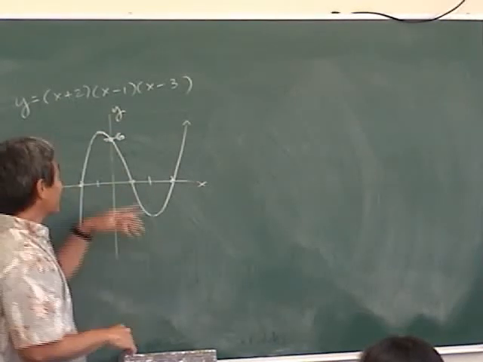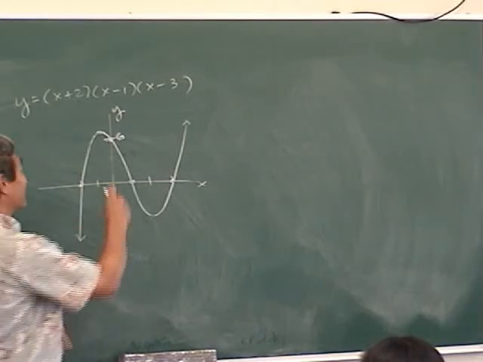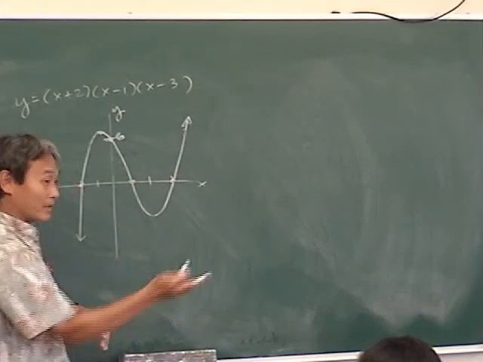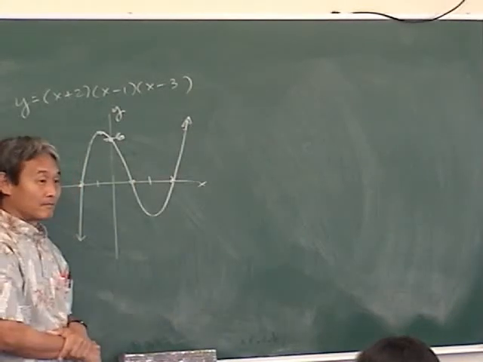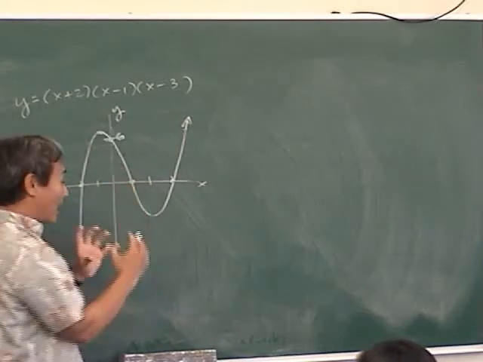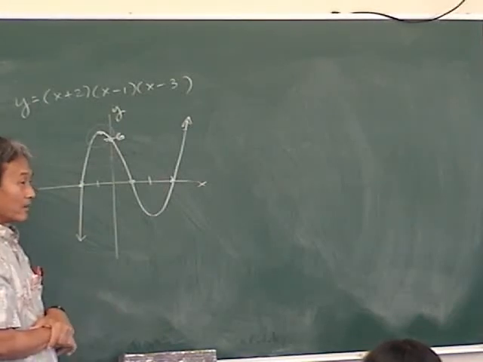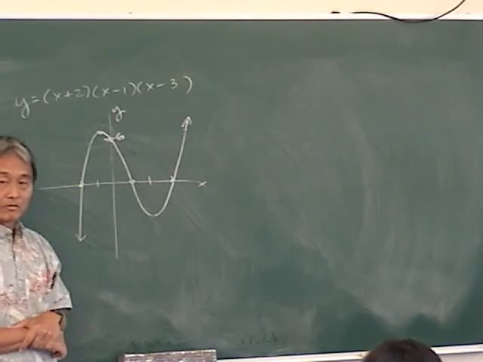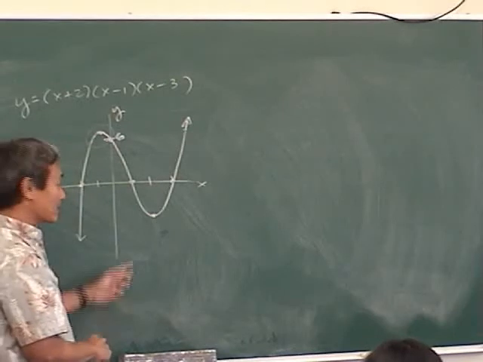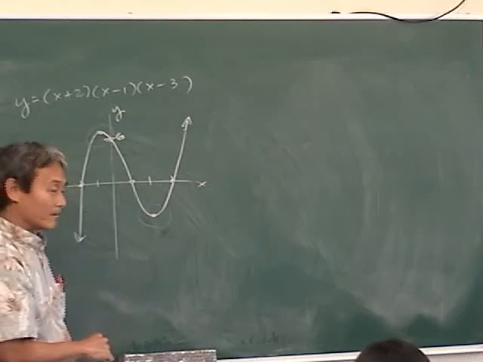No. If this were the highest point on the entire graph, we'd call that an absolute maximum. But this is not the highest point on the whole graph because this thing keeps on going up forever. So we call this a local maximum. Does that sound familiar? Because if you compare it to points nearby, it's the highest point, but it's not the highest point on the entire graph. Okay, what about this point over here? That's a local minimum because this is not the lowest point on the whole graph, just compared to points nearby, because the graph goes on forever over there.